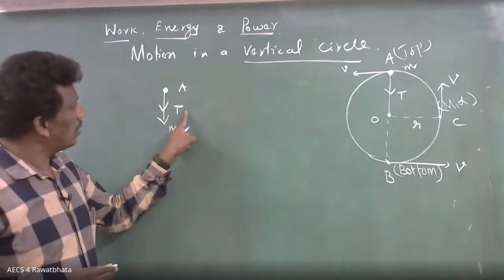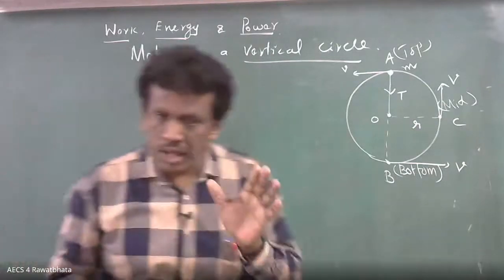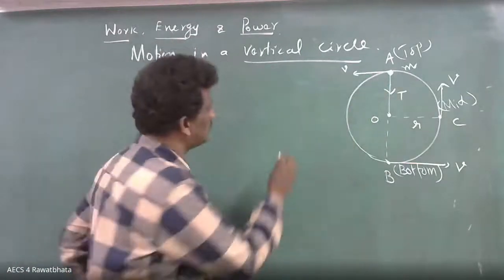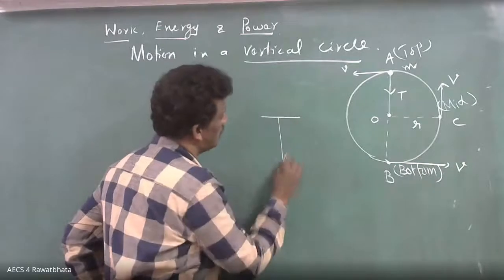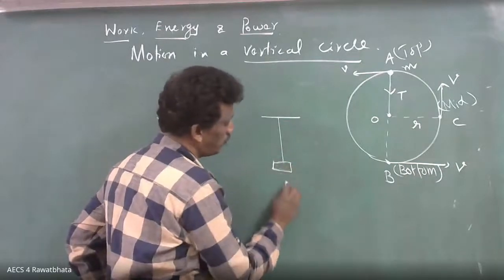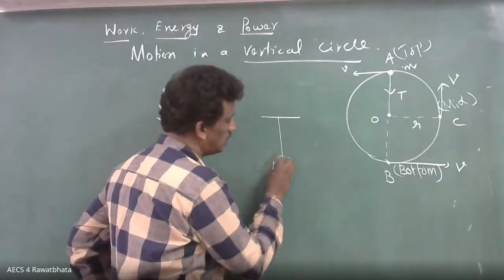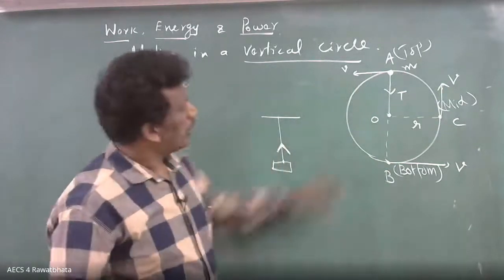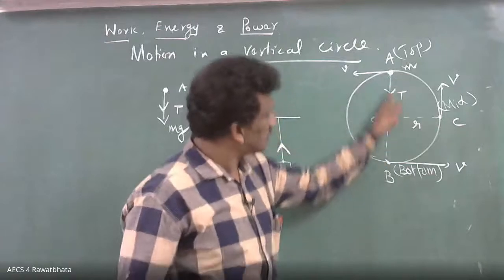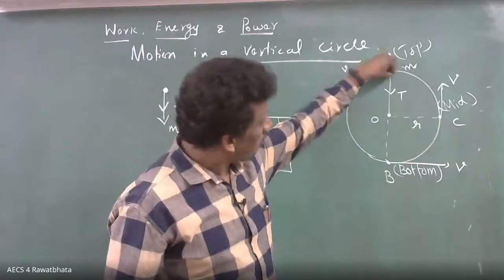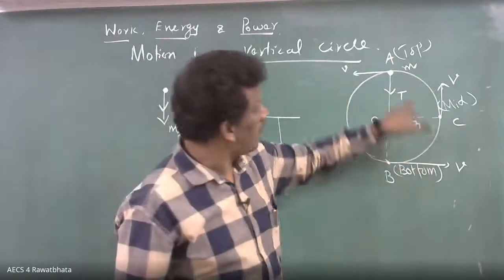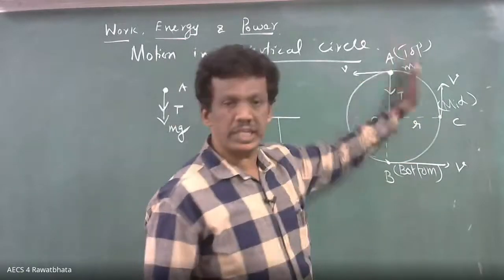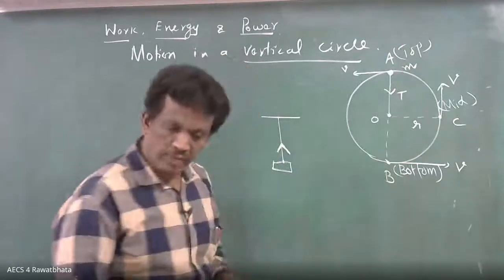Tension is always acting along the string. How to see the direction of the tension? Suppose the body is here and you want to find out the tension. You sit on the body and open the umbrella. This will be the tension. Now where is the string? This is the string. You sit on the body and open the umbrella along the string. So here it will come down, because along the string there is nothing else.